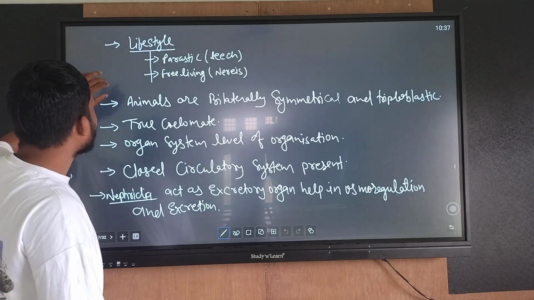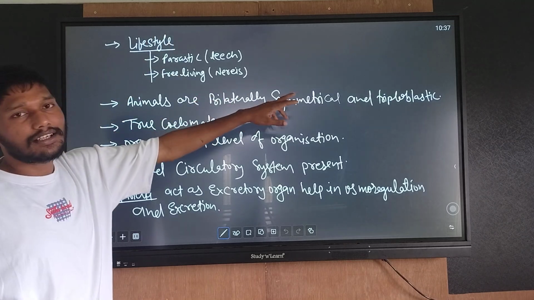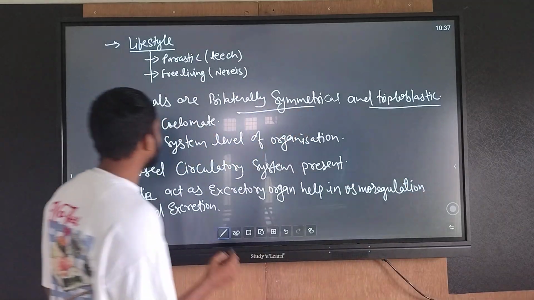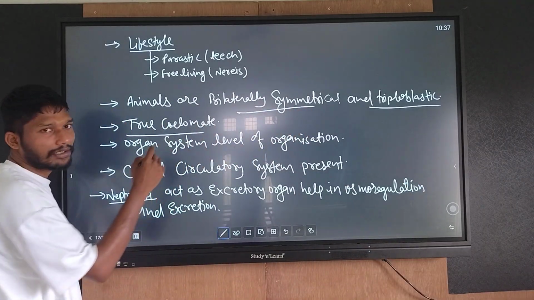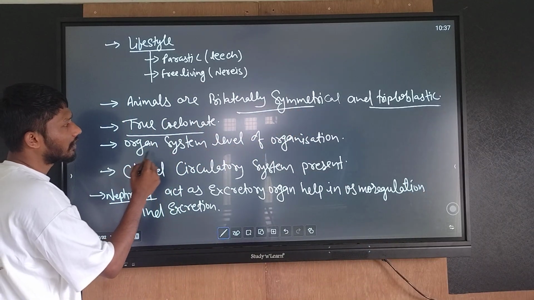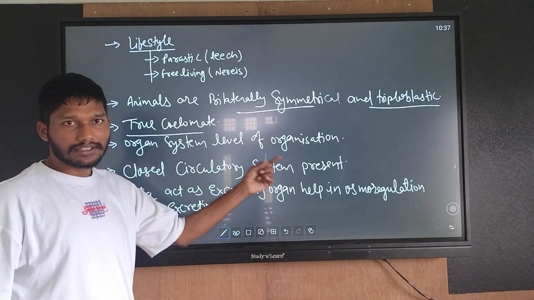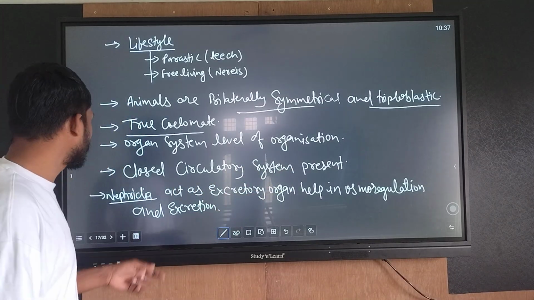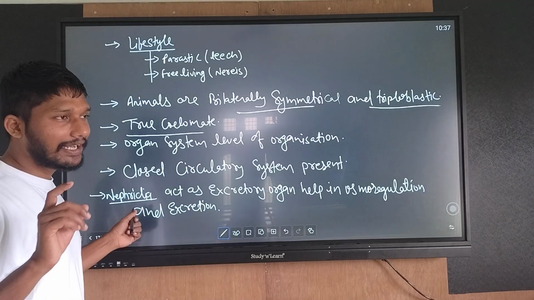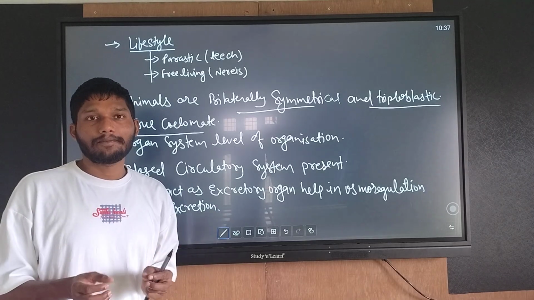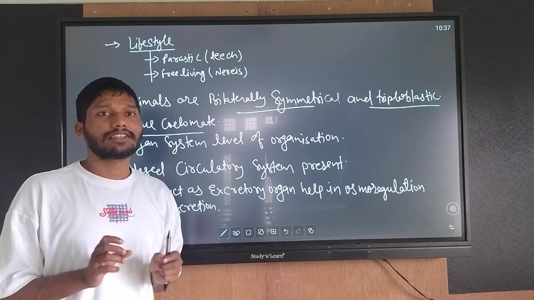Remember this point. Animals are bilaterally symmetrical and triploblastic. True coelomates. Organ system level of organization, closed circulatory system present. Annelida have excretory organs called nephridia, which help in excretion and osmoregulation.